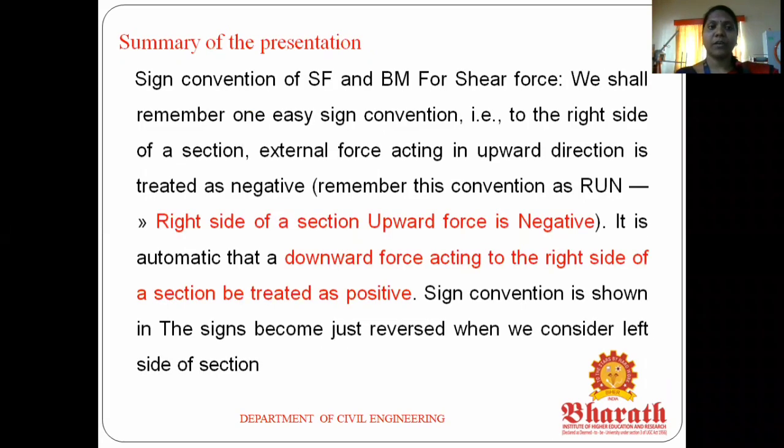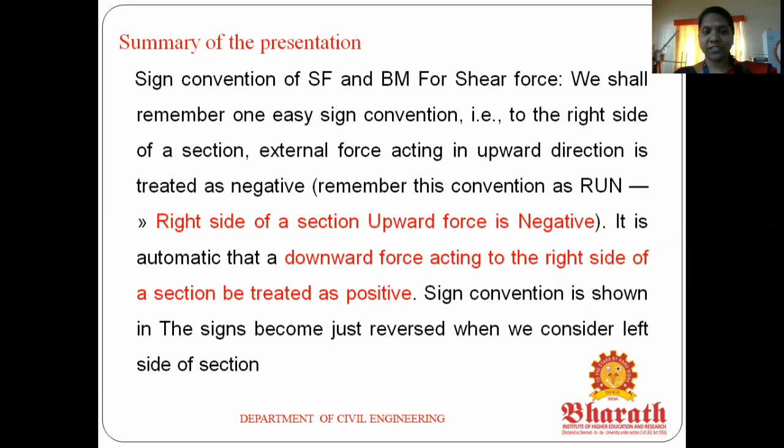The next one is the sign convention for the shear force and bending moment diagram. The shear force has one sign convention and the bending moment has a different sign convention. We are taking positive and negative. First, for the shear force, we shall remember the sign convention.